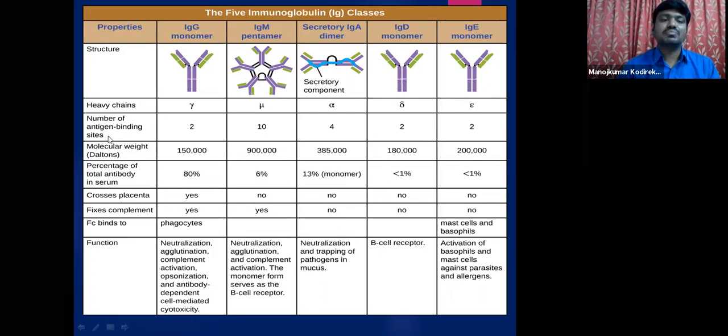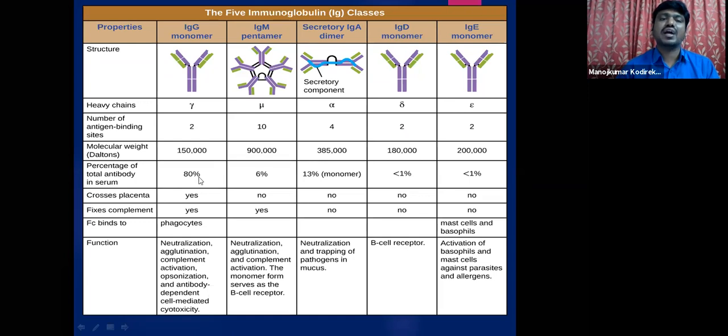And the number of antigen binding sites: it has 2, and it has 10 as 5 antibodies are present. Each antibody can bind with identical antigens. So each antibody of monomeric type can bind with 2 antigens, whereas this pentameric has 10 antigen binding sites, and this dimeric has 4 antigen binding sites. Again, this has 2 and 2.